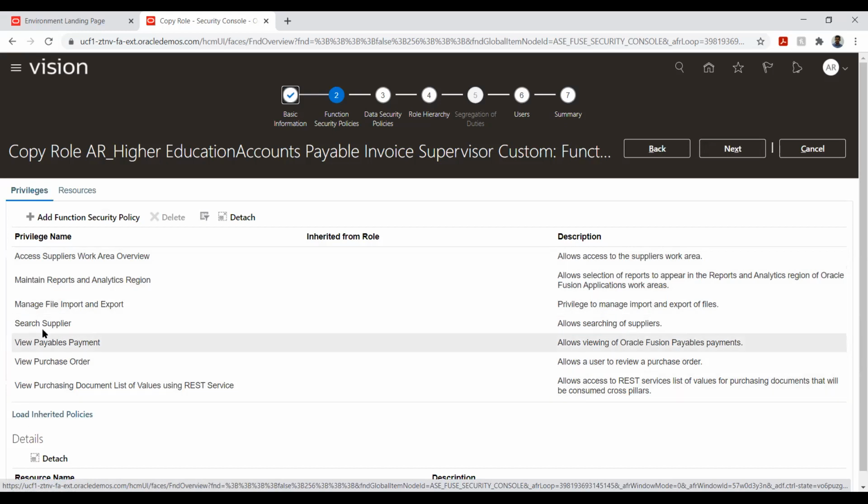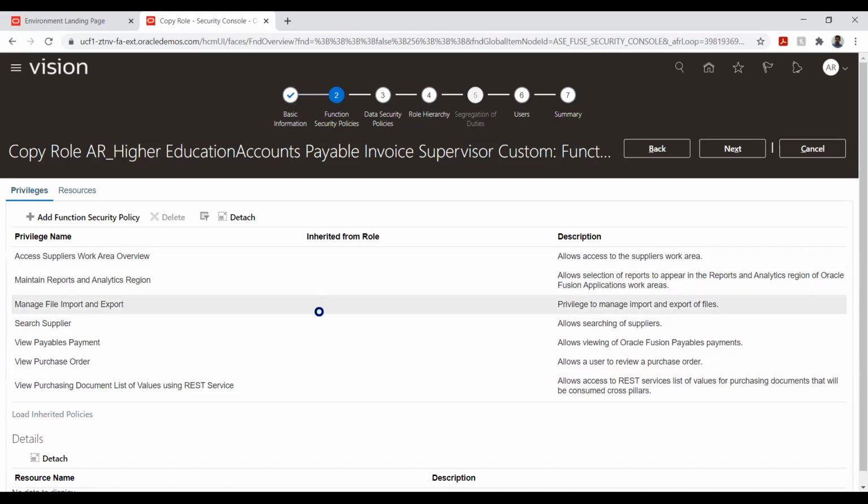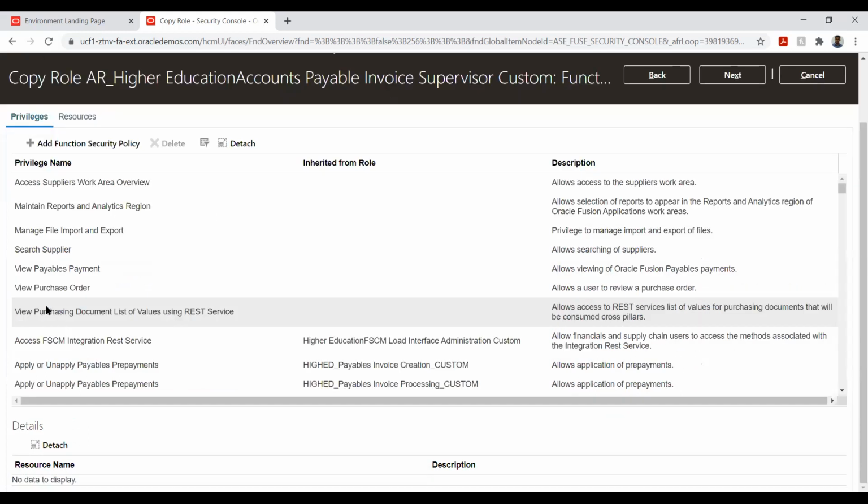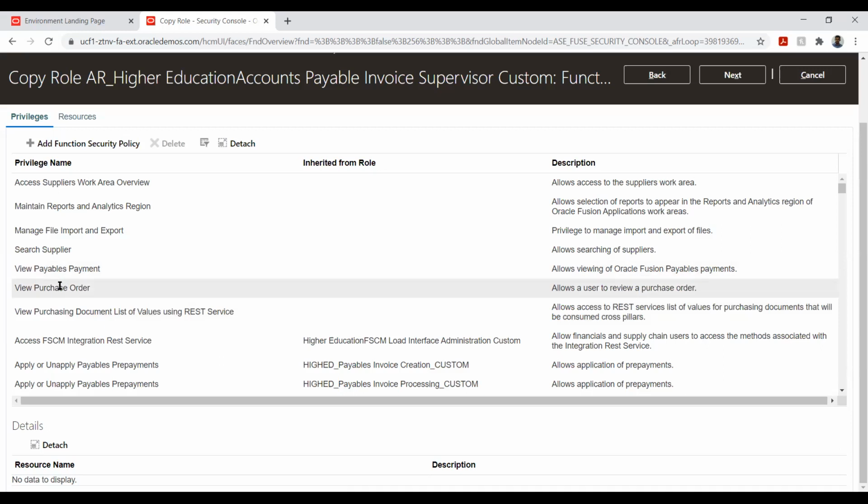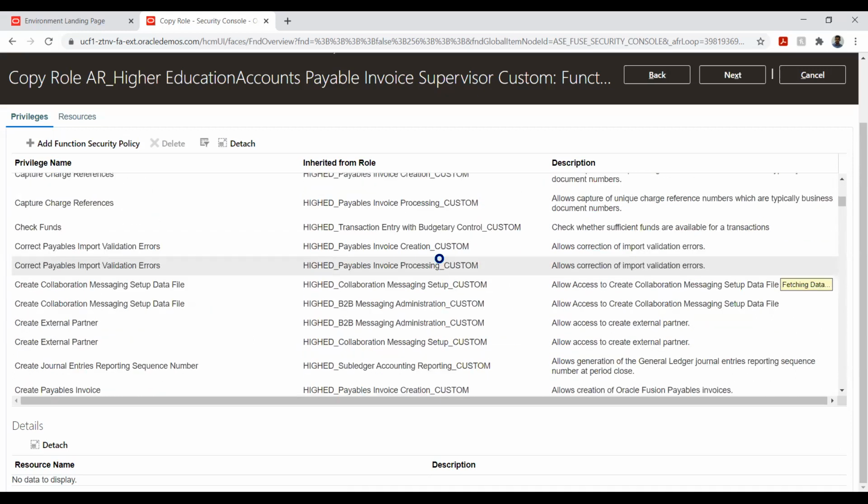Okay. So the next step is to give the list of functions or the security policies. Here, if you see, we have a list of privileges, and apart from that, we have inherited policies as well. Inherited policies are nothing but the privileges that come along with this particular role. We have import options, supply creation, and the option to view payment. We have the option to view purchase order, supply. There are a lot of options basically.